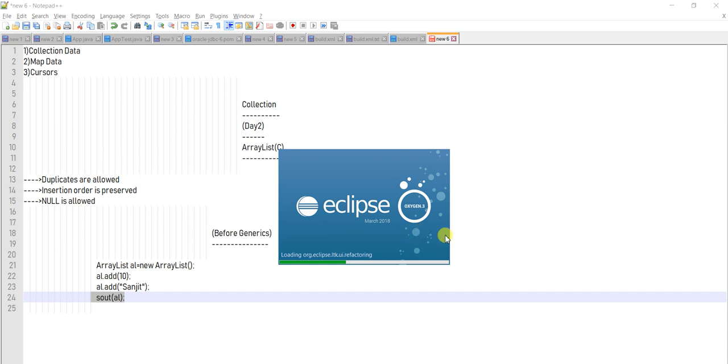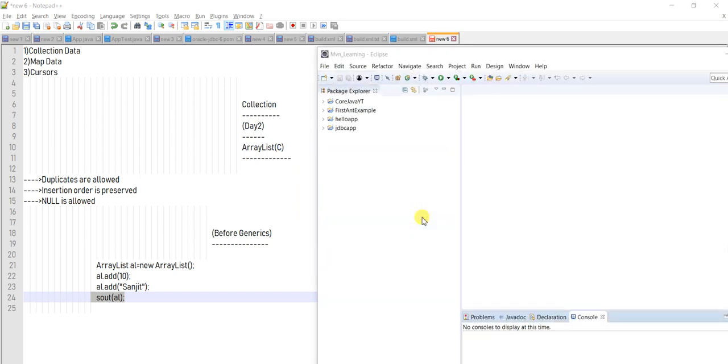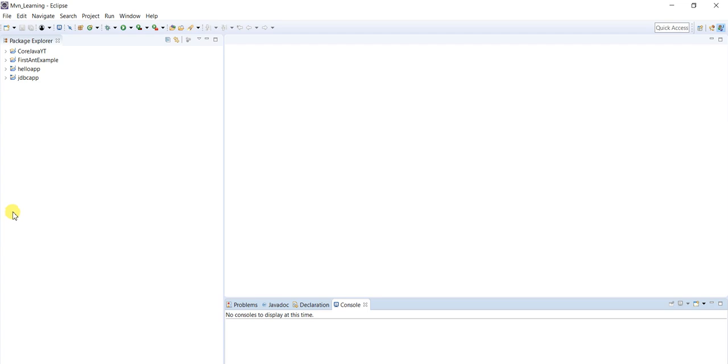If you want to do coding this way, you should go for Oxygen or Photon. But right now, our purpose is to see how this ArrayList will work.